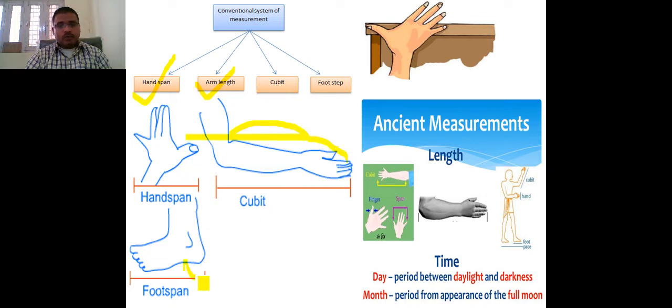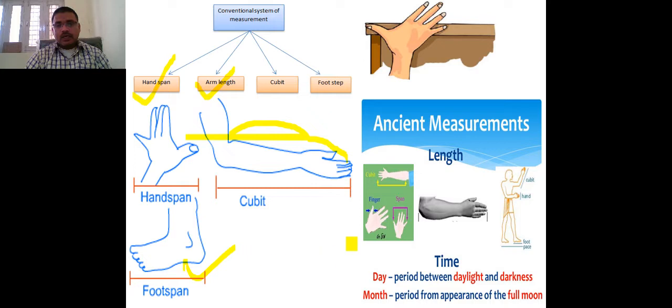These are some measurement techniques which we were using previously to measure length.